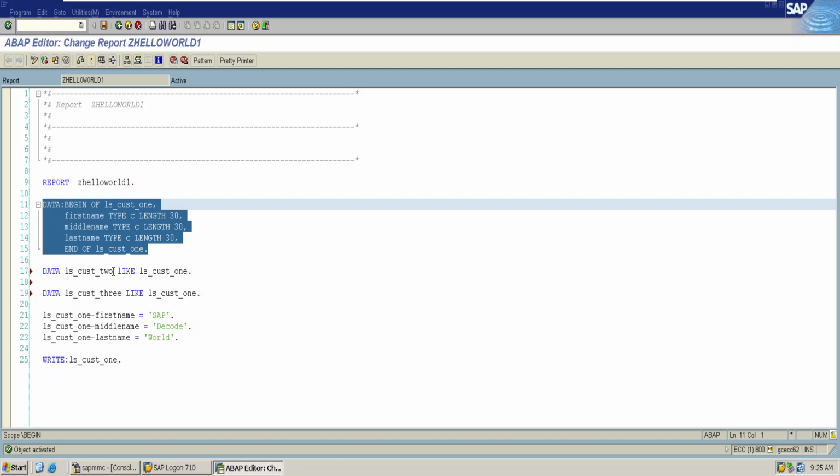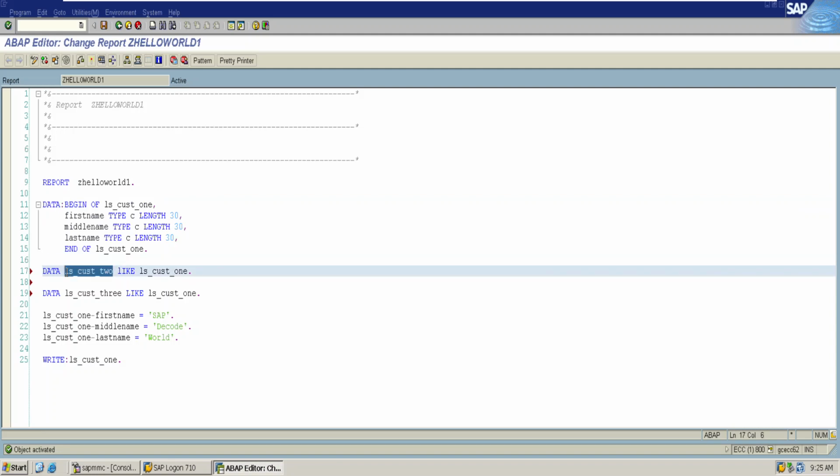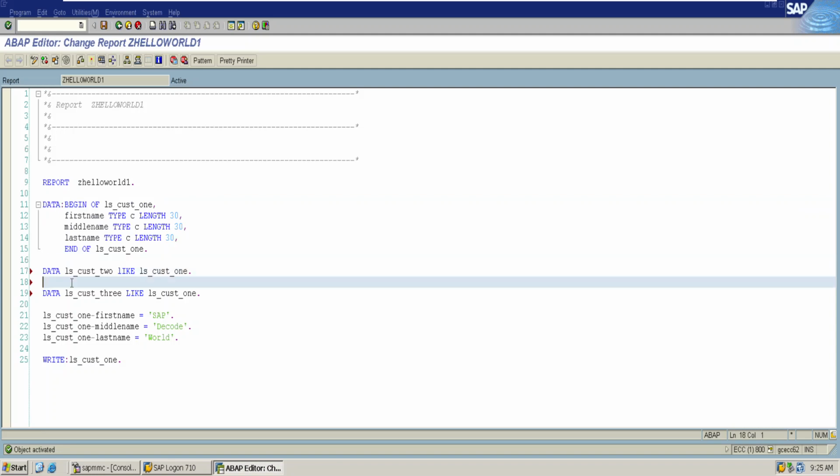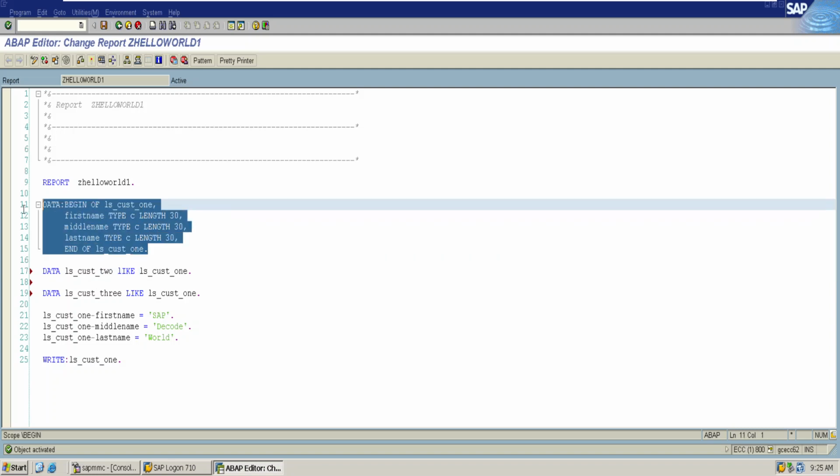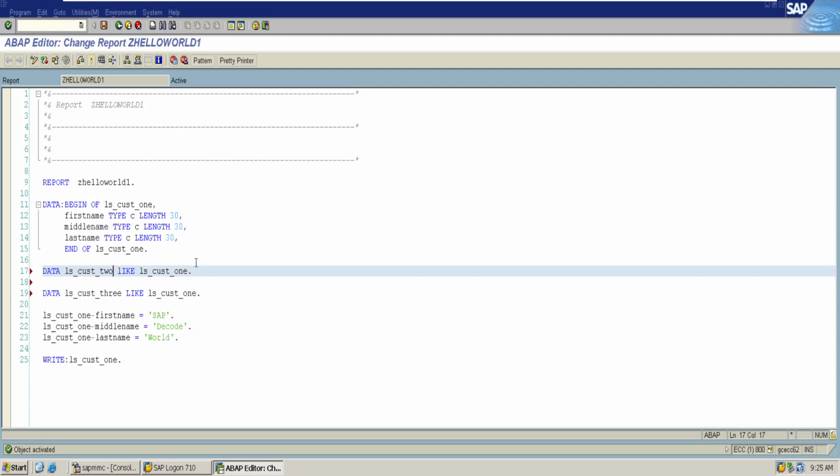With customer2, we made the machine understand: please create ls_customer2 like customer1. It means copy all the properties and attributes that are available in customer1 to 2. So this is about creation of a structure by using a like keyword.